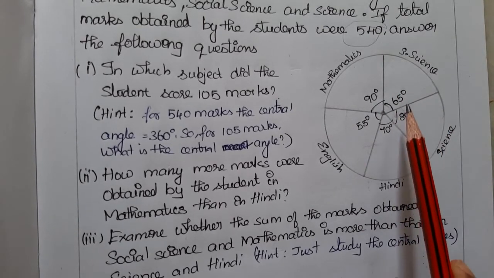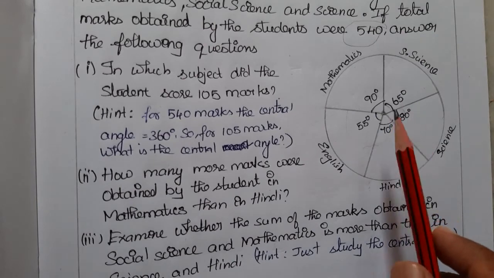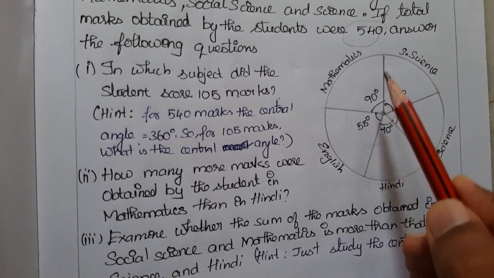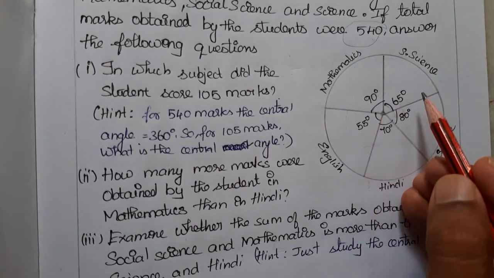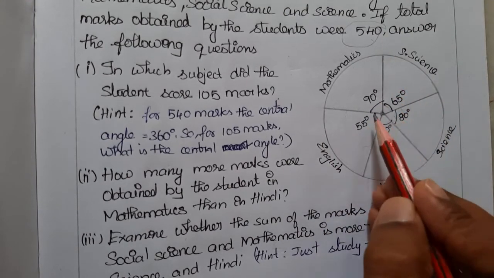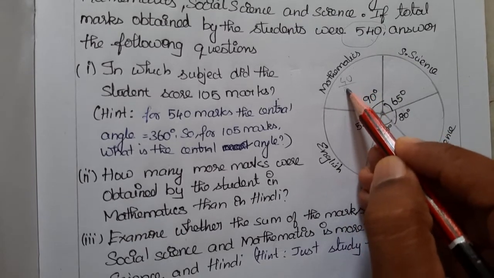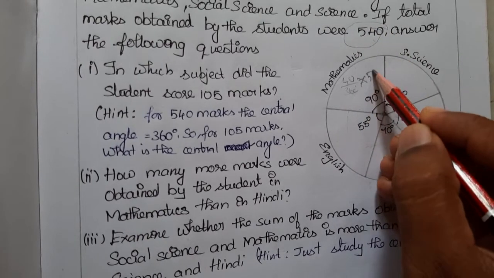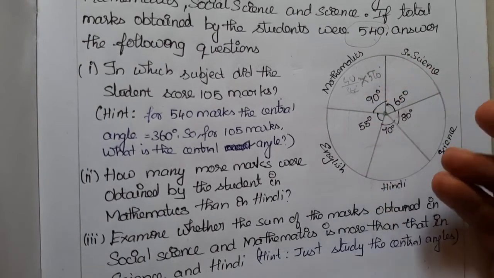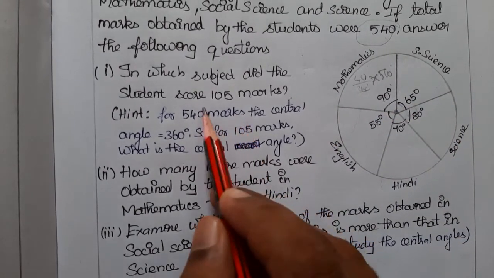So for 360 it is 540. You can find it easily by each angle divided by 360 into the total, by the fractions. So 90 divided by 360 is 1/4. We know that from the complete circle it is 1/4. So 90 degrees divided by 360 is 1/4 into the total, which is 540. Then if you solve, that is the answer. So let me solve for everything and we'll find which has 105 marks.